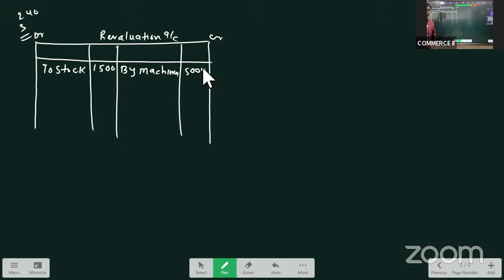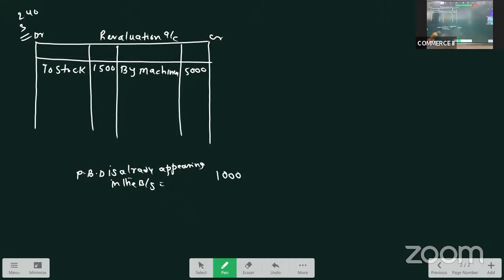Then, provide for bad debts at 8%. Here, I would like to seek your attention. Provision for bad debt is already appearing in the balance sheet. How much is it? Look at the balance sheet. Debtors are 21,000 and provision given is 1,000.